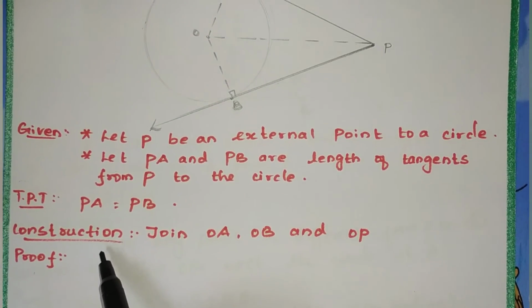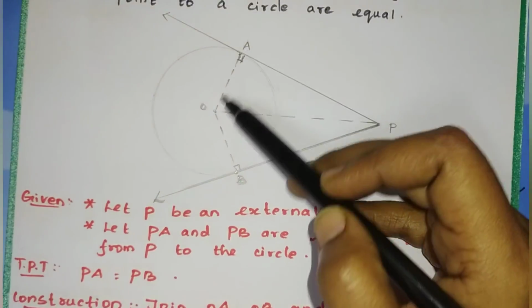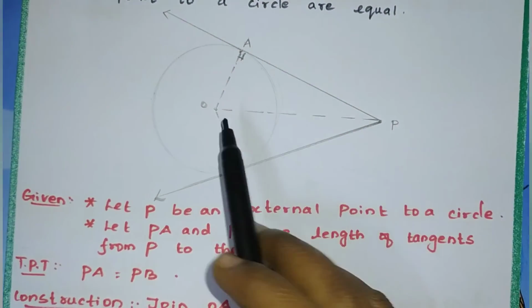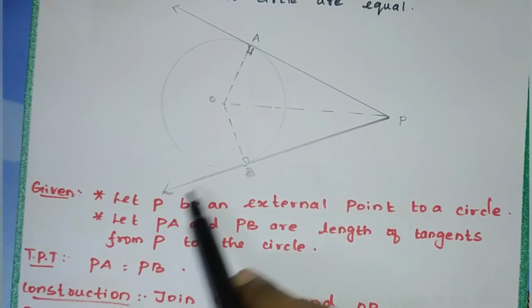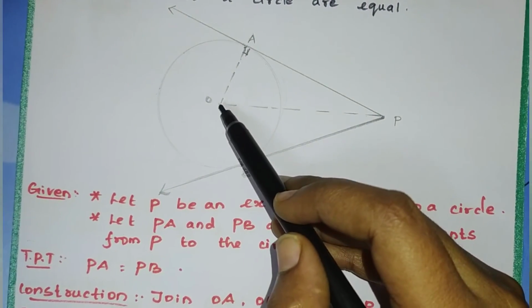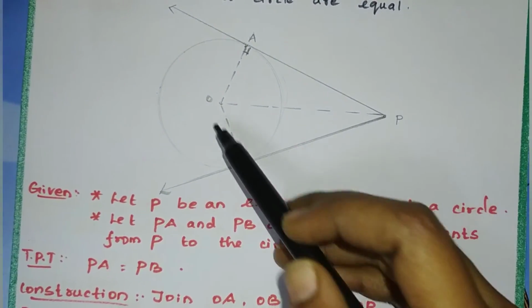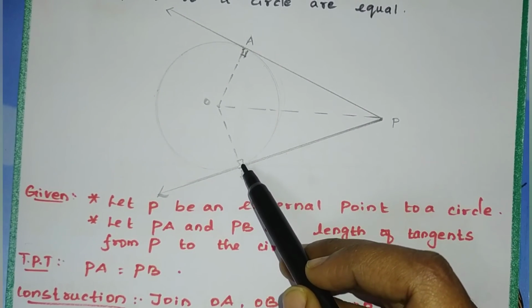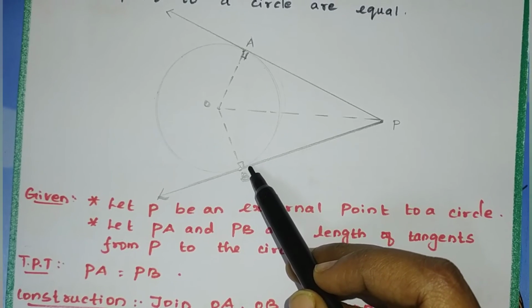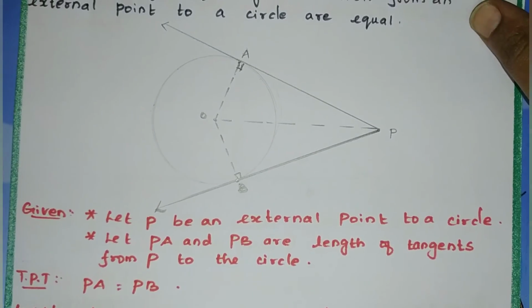Then construction. Join OA, OB and OP. How does it look? See OA and the tangent, OB and the tangent. It will make 90 degrees by the tangent radius theorem.